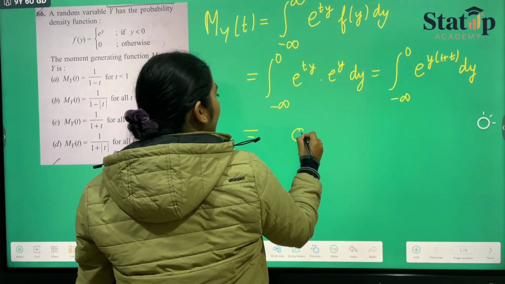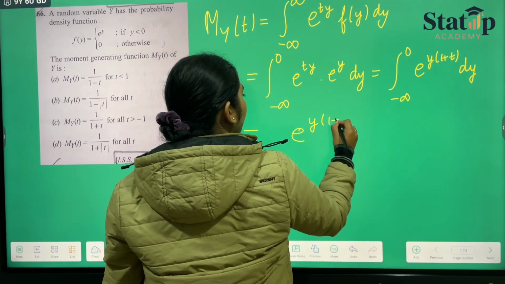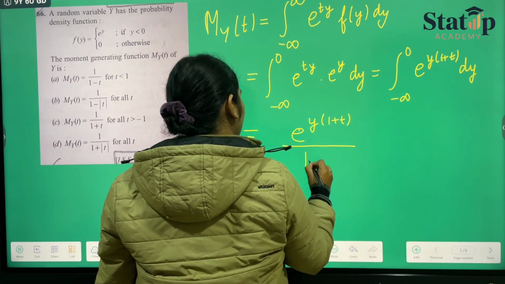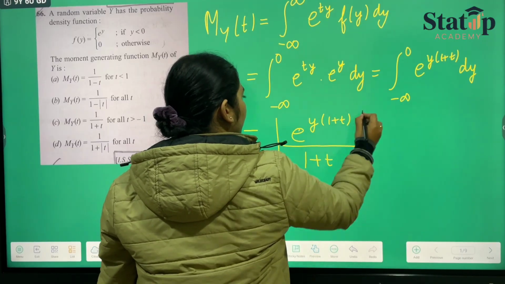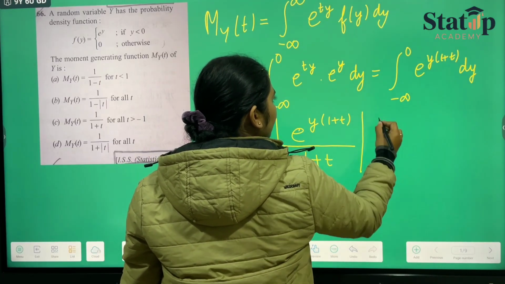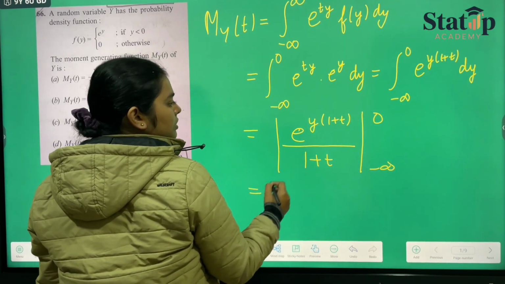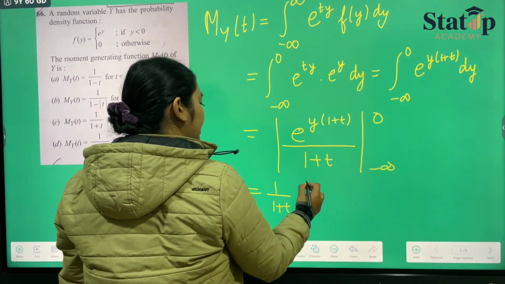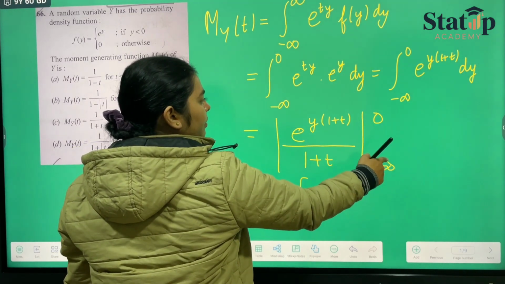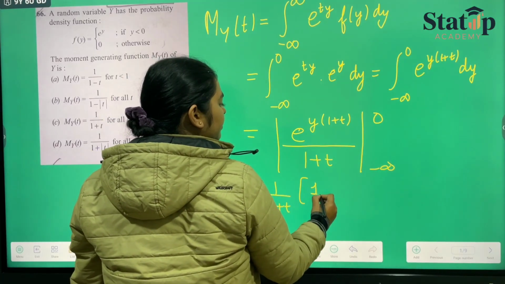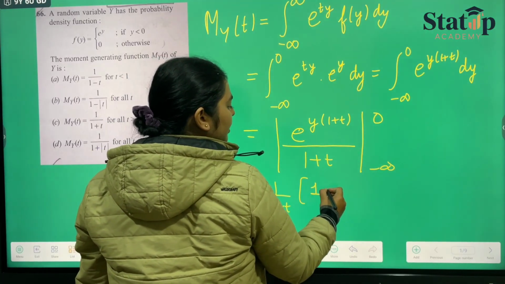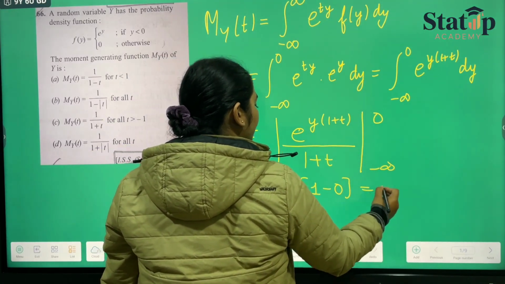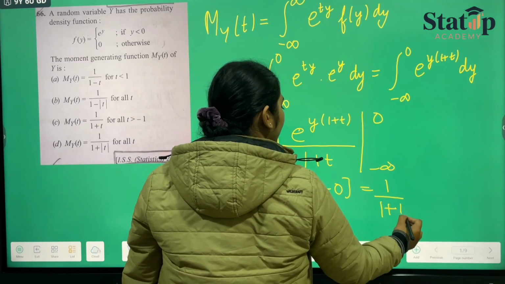It will be e raised to the power y(1 plus t) upon 1 plus t with the limits minus infinity and 0. If we put the limits, e raised to the power 0 will be 1, and e raised to the power minus infinity will be 0. So it will be 1 upon 1 plus t.